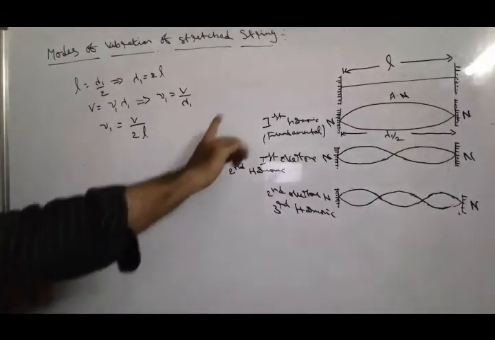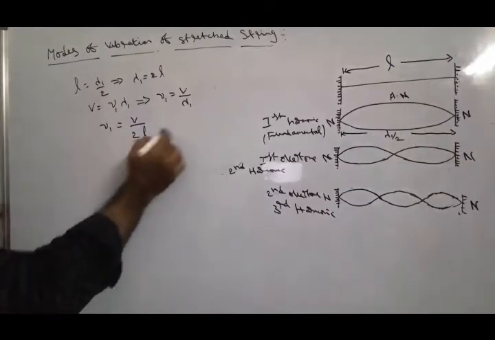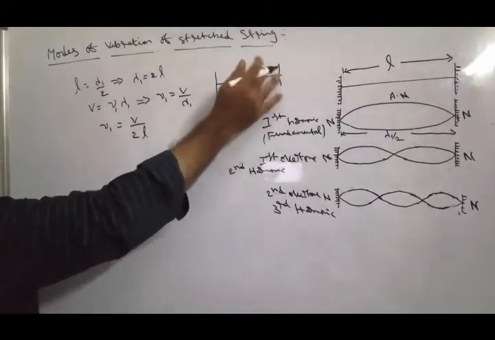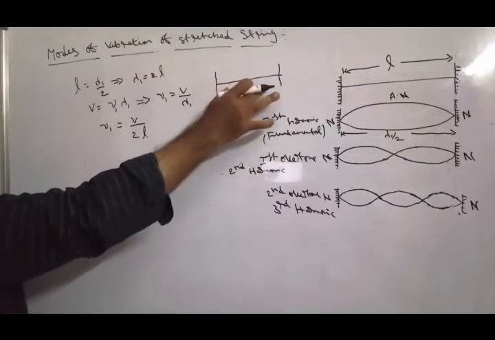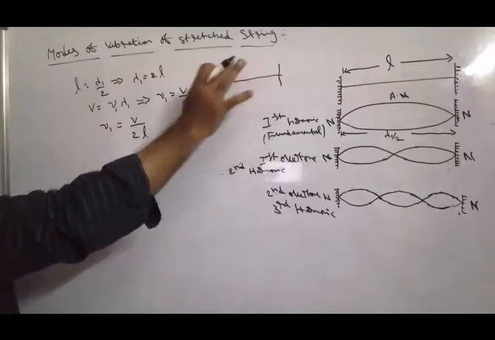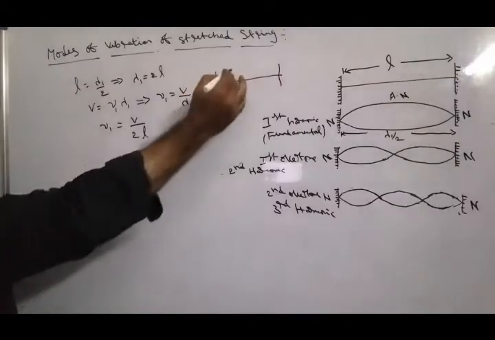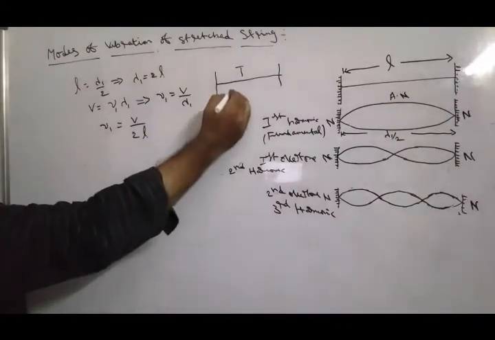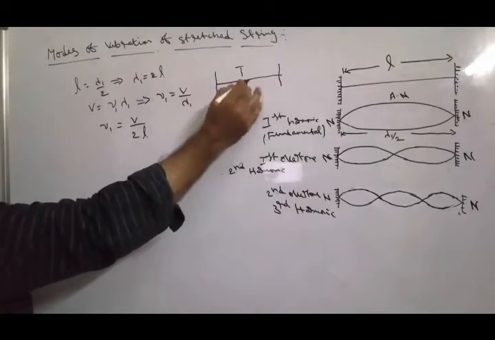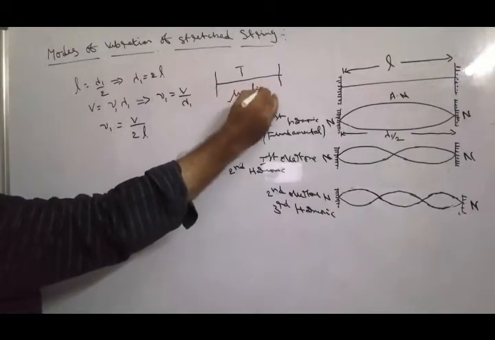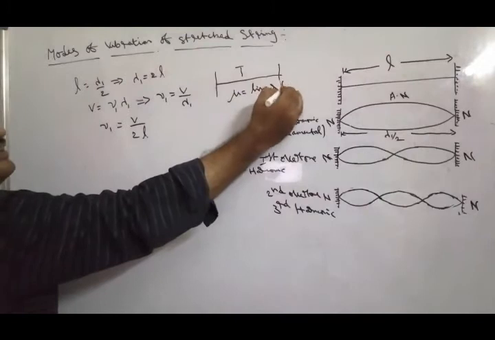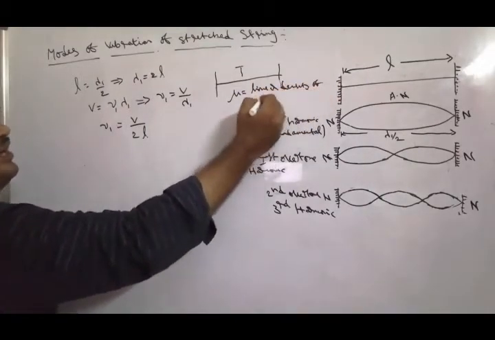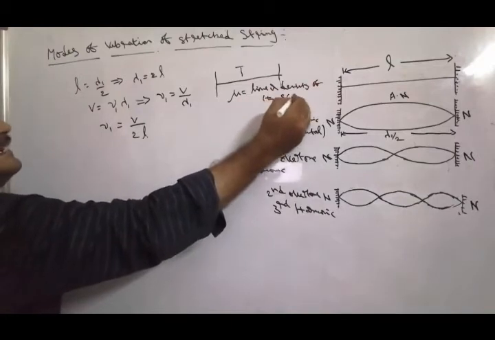But the tension between the two ends of the stretched string is capital T. The linear density of the string is equal to mu. Mu is the linear density of the string.